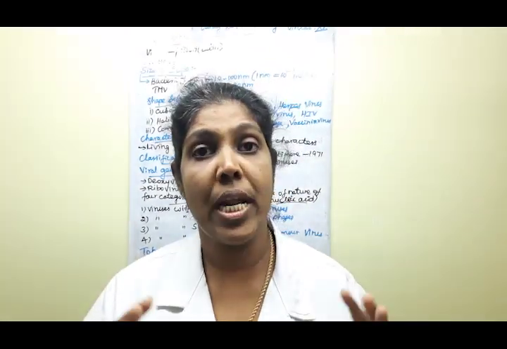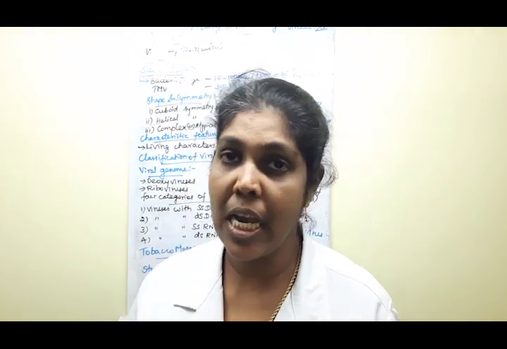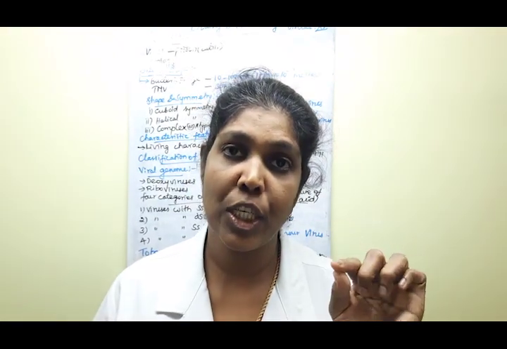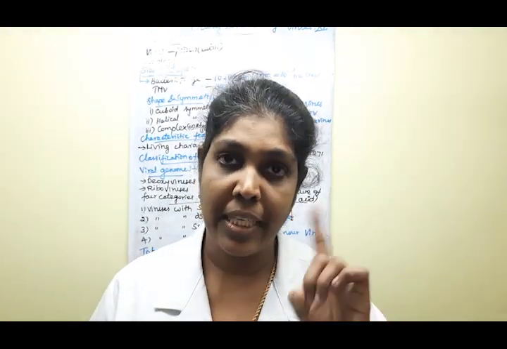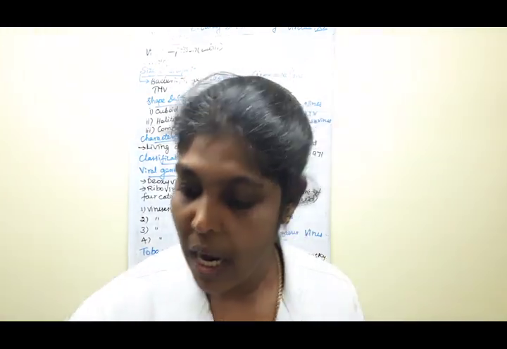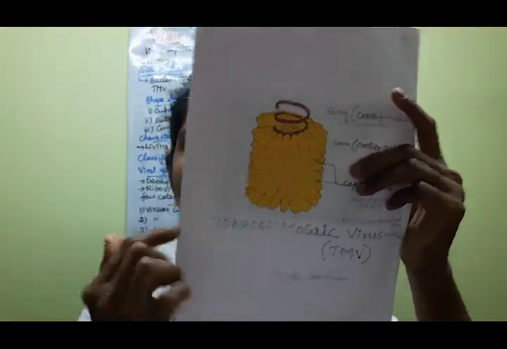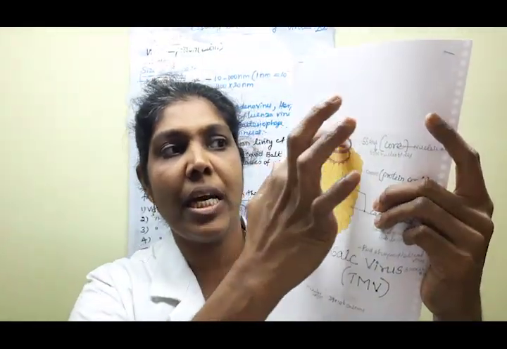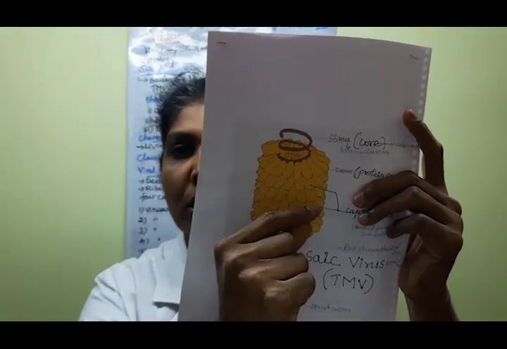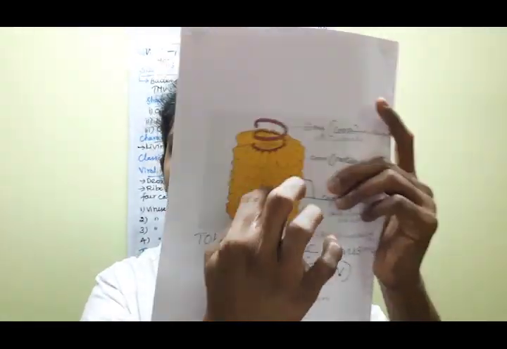So then there are two very important things present. One is the nucleic acid core substance, and surrounding it there is a protein coat. If we are looking, this is one of the tobacco mosaic viruses. In the center region there is a nucleic acid core substance, and surrounding it is the protein coat.